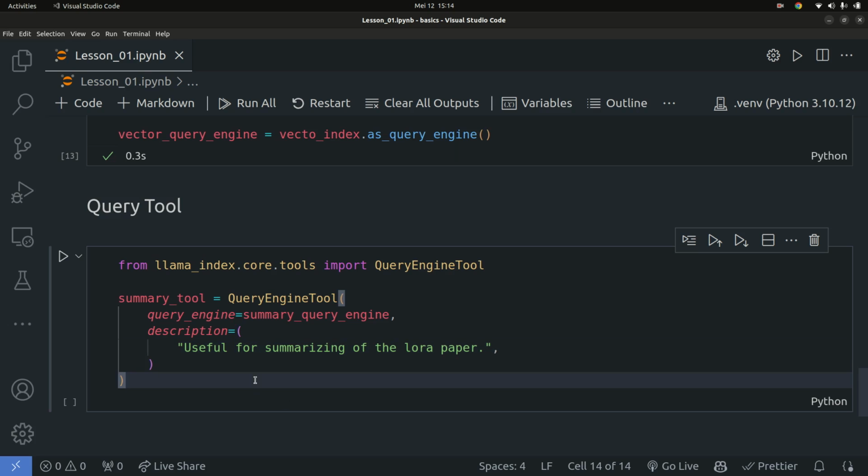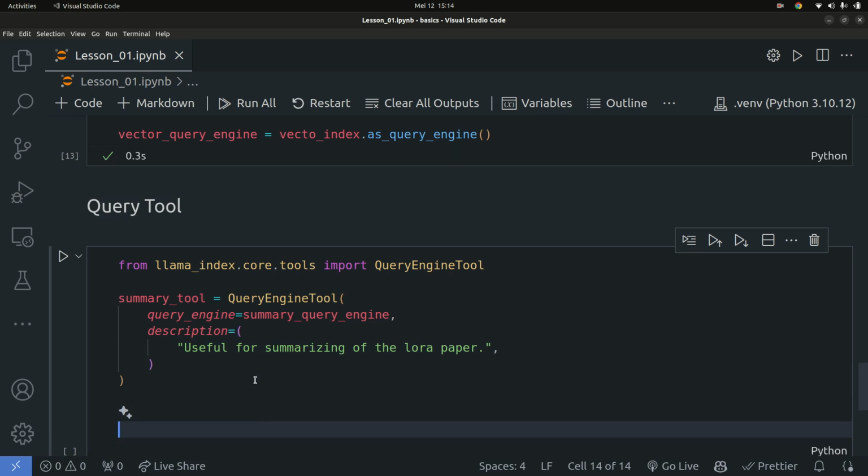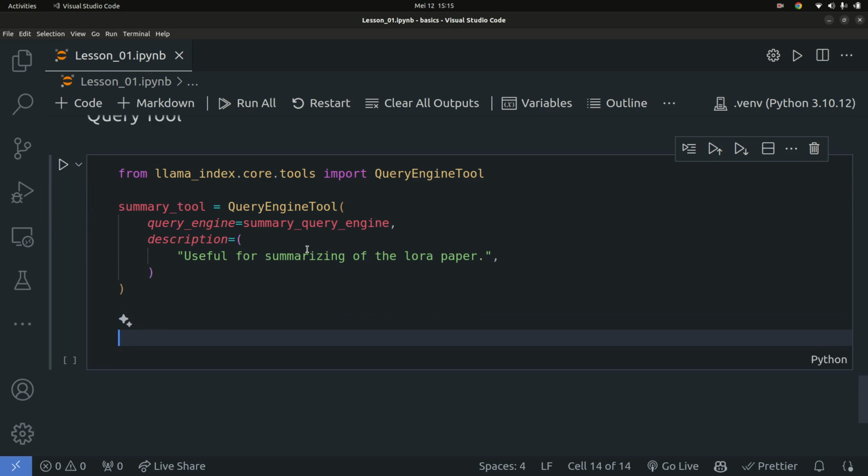That's basically it. So once I have this, I'm going to do the same thing for the other query tool, which is going to be called the vector_tool. And this is going to be equal to a QueryEngineTool.